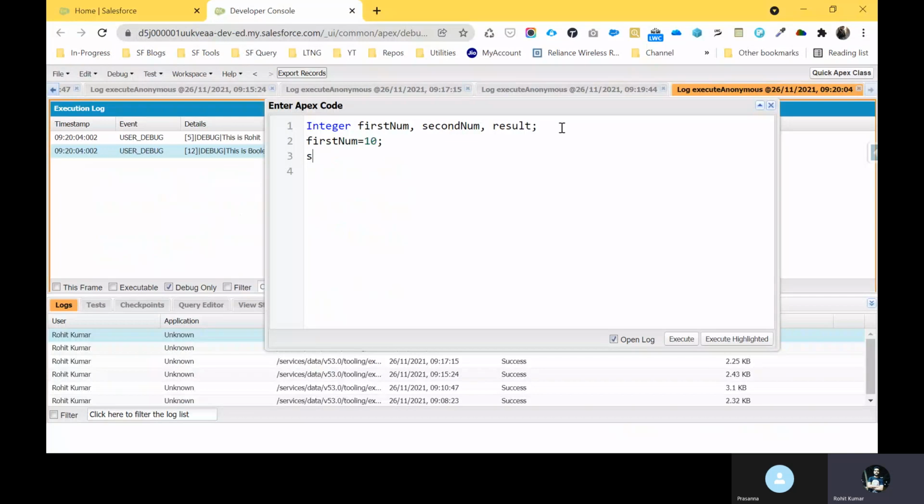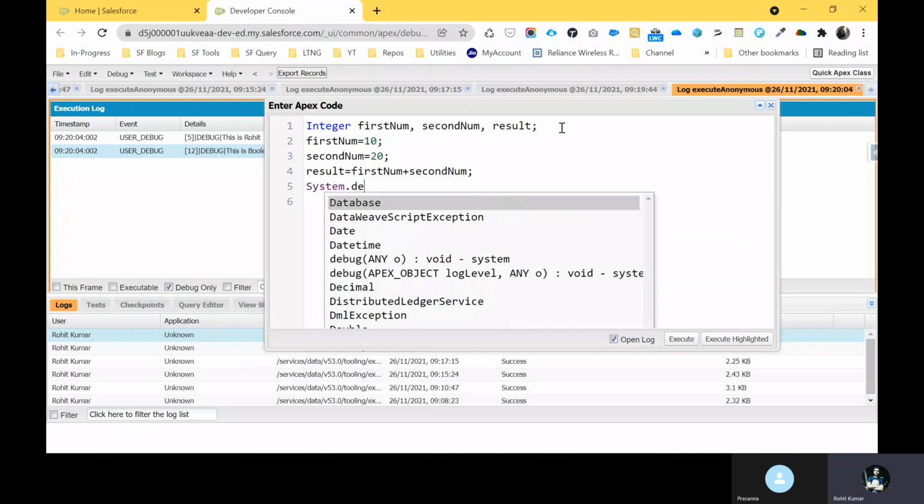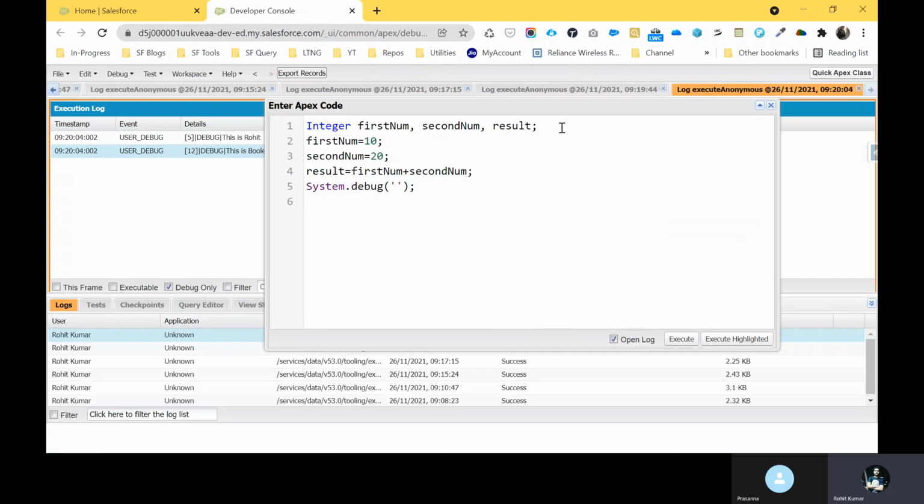And second num equal to 20, and under the result I want to perform some operation like result equal to first num plus second num, right? And you have to print like system.debug. Under this system.debug you have to write like addition is, then colon, space, plus, then you have to write your result variable here. This is for addition.